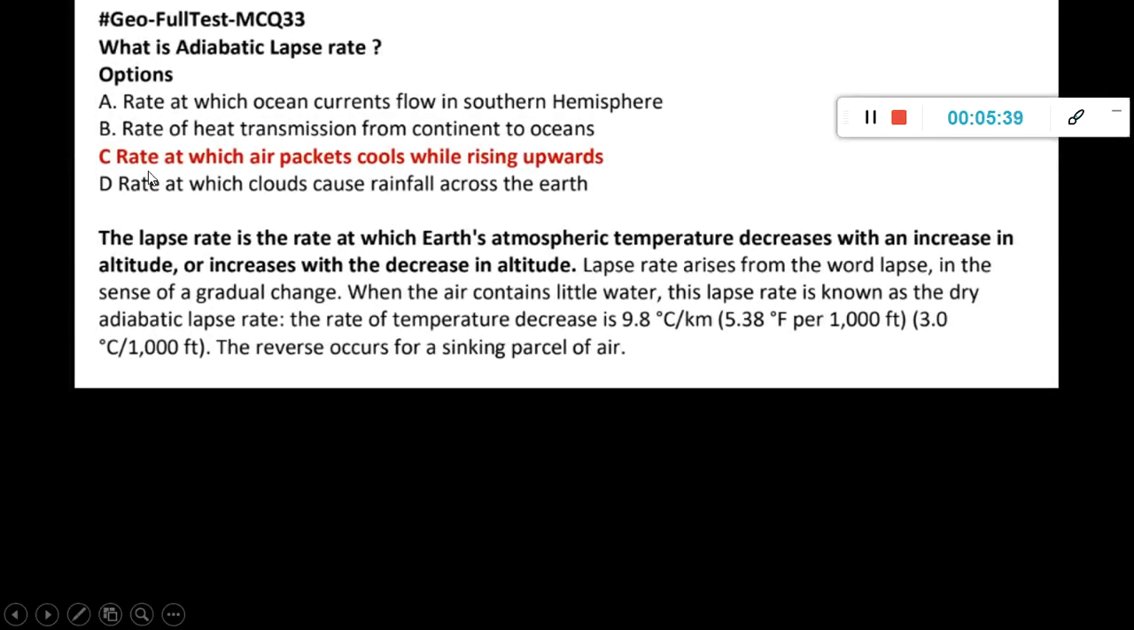So here the answer is C, rate at which air packets cool while rising upwards. Okay, and this is not given here, but it's not very important, but you should know, when we go upwards from the ground surface, the temperature will obviously be cooler. Okay, so the rate at which it cools is called adiabatic lapse rate.